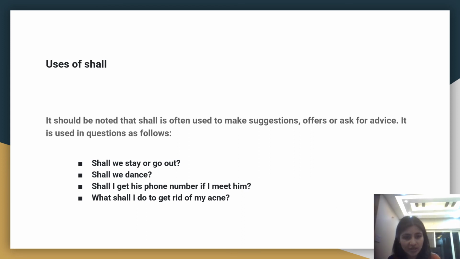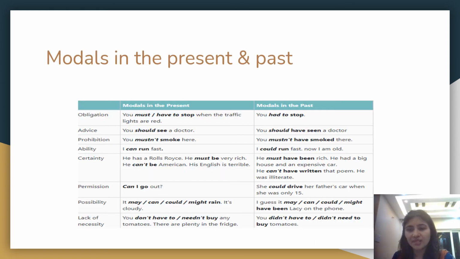I think if you remember all this, it's very easy on our part to answer questions which are asked to us in a particular exam, giving different options. So let's try to do a recap of what we have learned so far. Let's see how modals in the present tense and modals in the past tense are used.